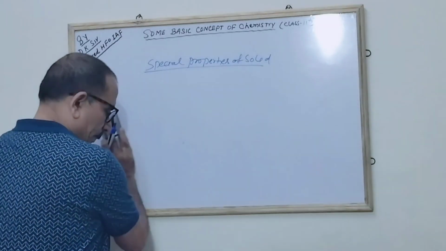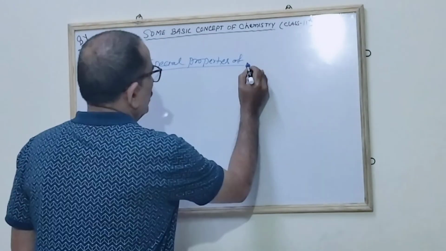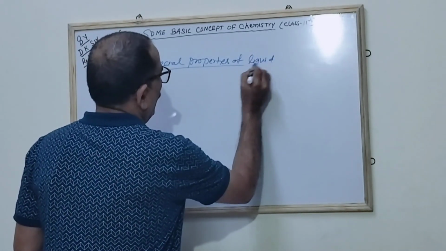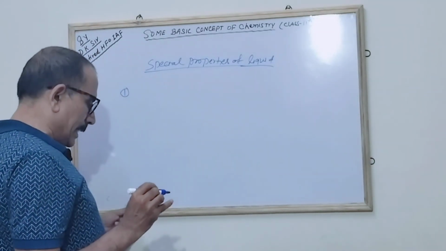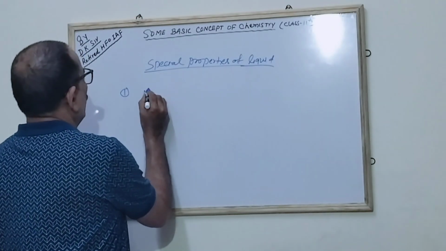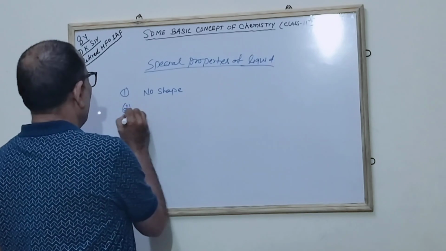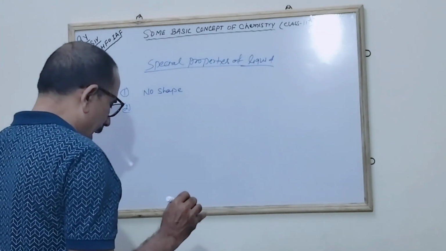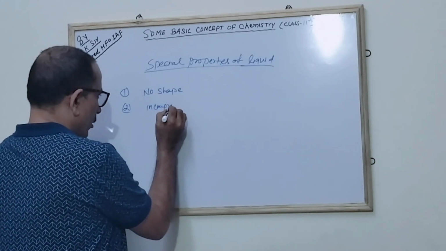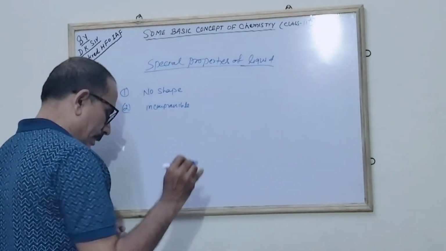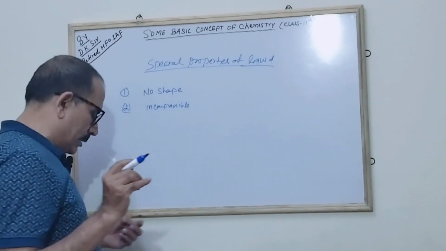Now we will see the special properties of liquids. The first is that a liquid has no shape of its own. It takes the shape of the container where you put it, correct? Second, liquids are incompressible. Liquids are incompressible; you can compress a liquid very little, correct?